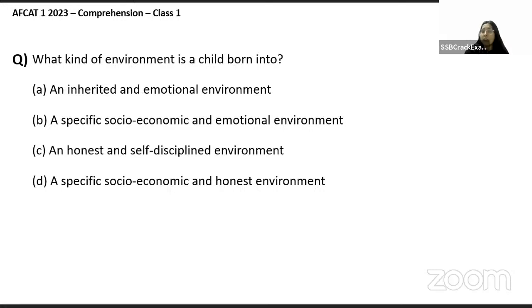Okay, what kind of environment is a child born into? An inherited and emotional environment, a specific socio-economic and emotional environment, an honest and self-disciplined environment, or a specific socio-economic and honest environment.